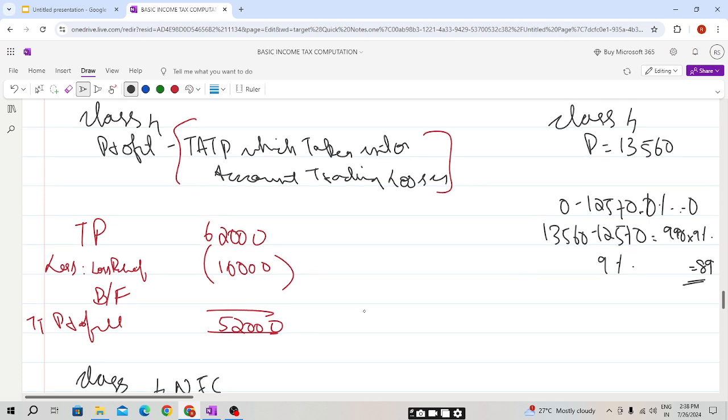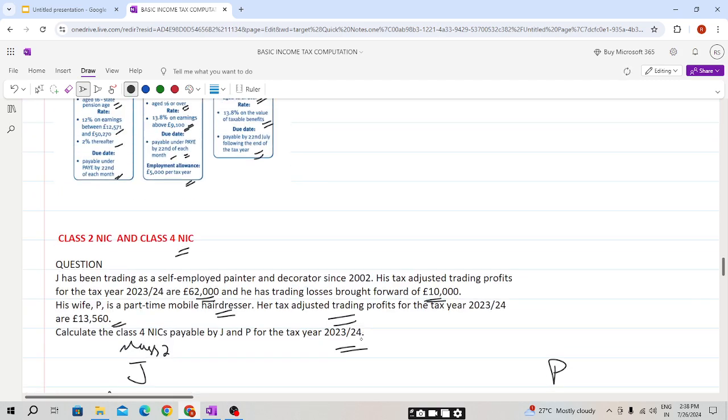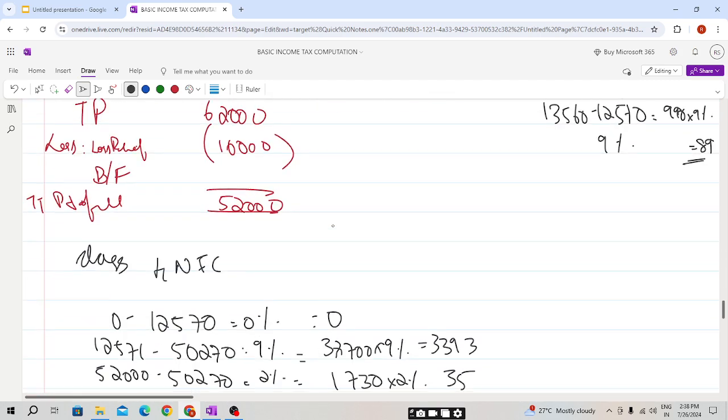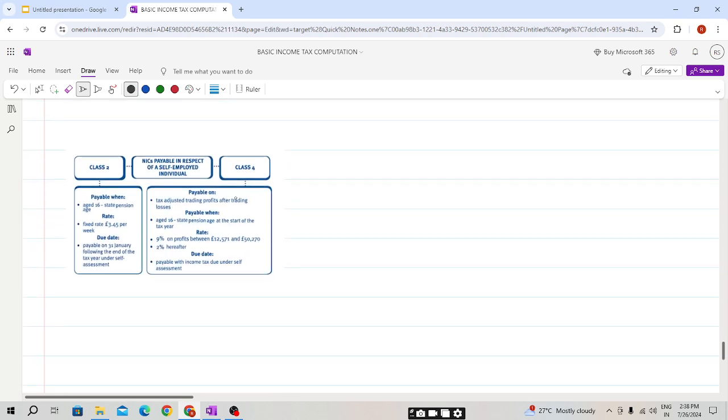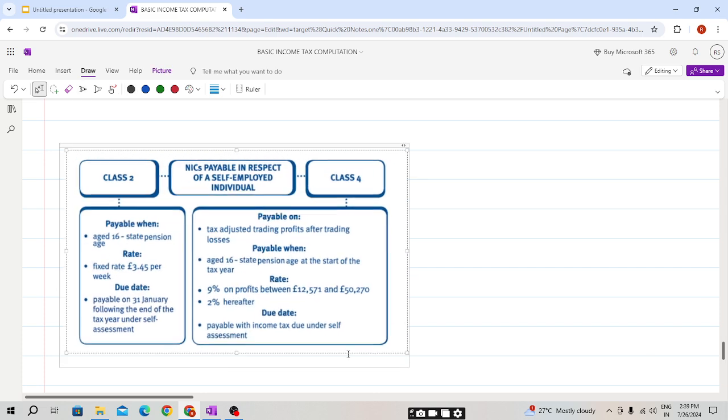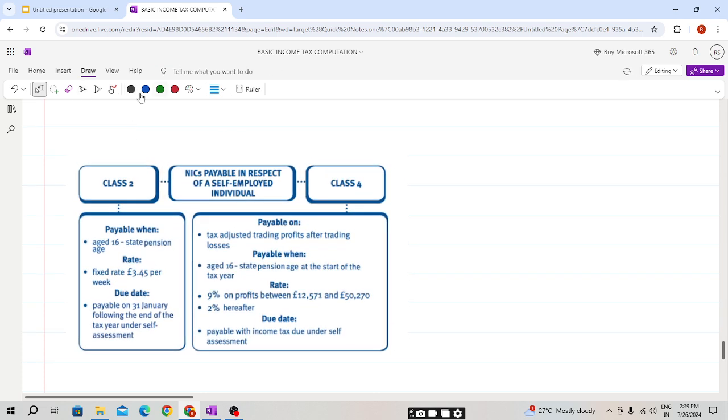By solving this question, we are good to go with the class 2 and class 4 NIC for a self-employed individual. Here, students, the class 2 NIC and class 4 NIC are paid by a self-employed individual. Class 2 is payable from age 16 until he reaches the state pension age. The rate is a fixed rate of 3.45 per week.